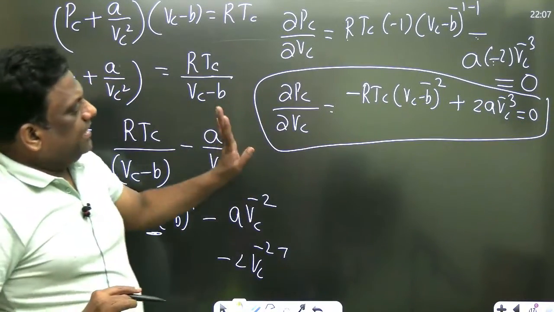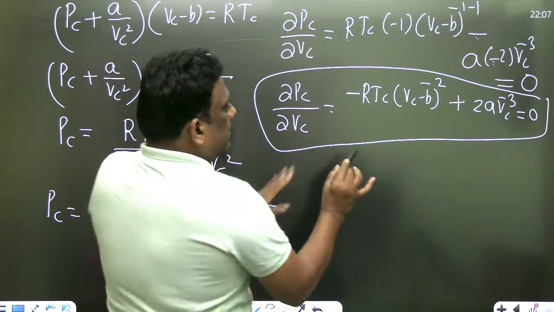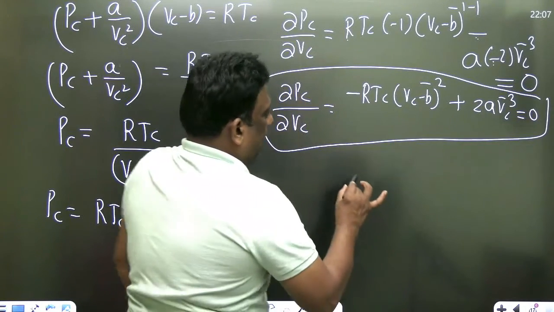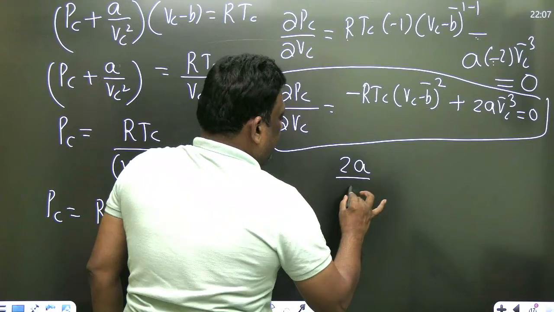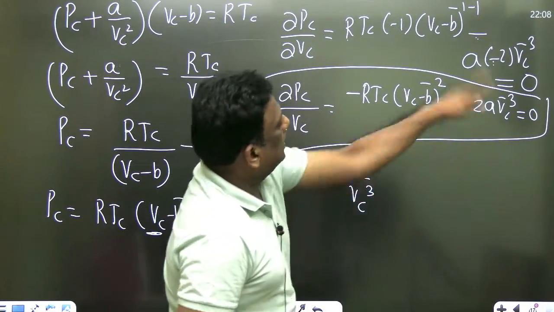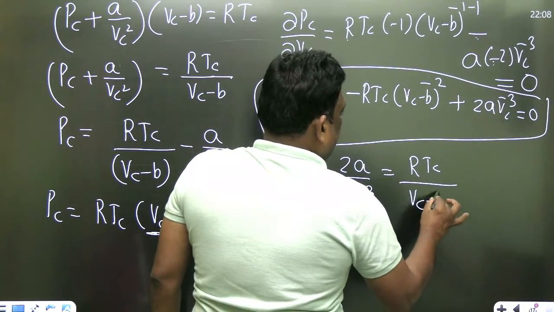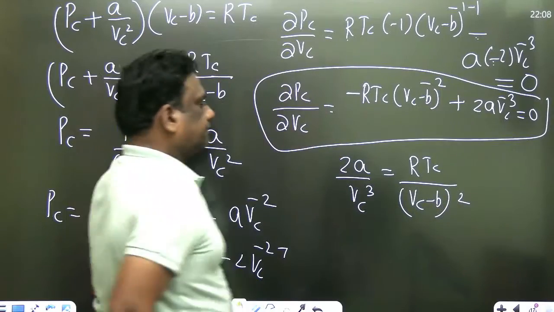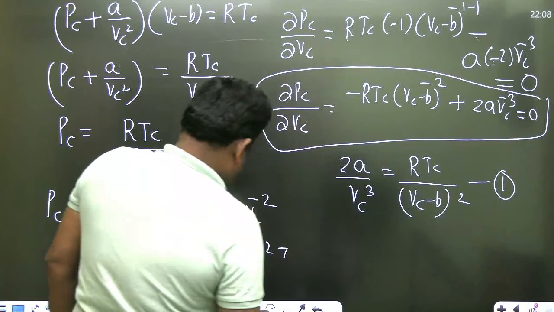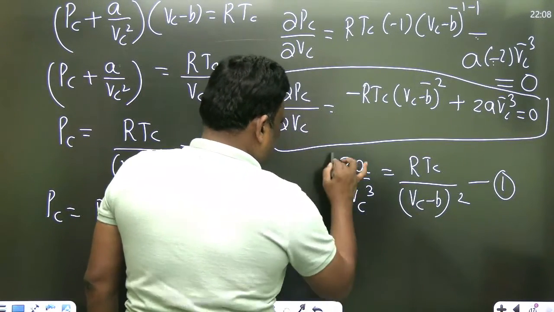Okay, so please listen carefully. ∂P by ∂C is 0. Now observe here. When this becomes 0, this is negative, this is positive, you take it to that side. So what will happen, sir? 2a by Vc cube, 2a by denominator Vc cube, take that to the other side, is equal to RTc by Vc minus b whole square. Let me take this as equation number 1. It is very important. No need to learn by heart, sirs. Let me take this as equation number 1.